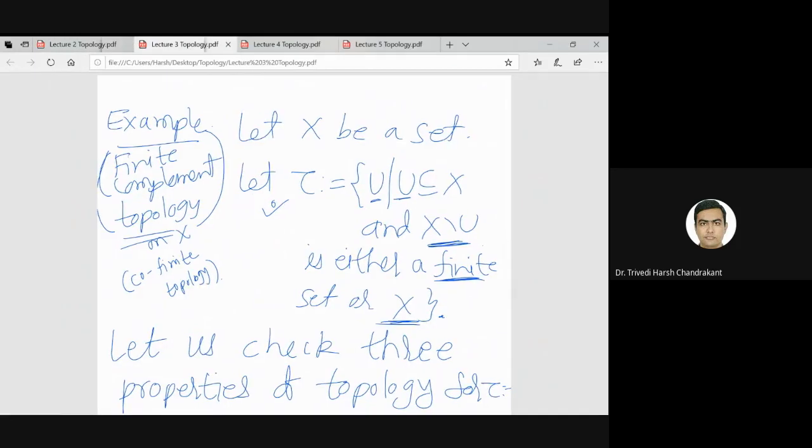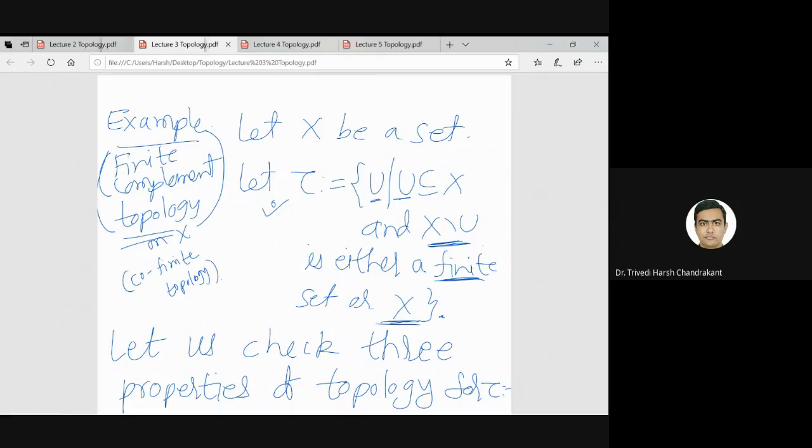Then we have seen one non-trivial example on a set X, which is the cofinite topology. So what is the cofinite topology? X is the given set and tau contains the subsets of X whose complement is a finite set, or the full set X. So the complement can be either a finite set, or the complement is the full set X. We have verified that this makes a topology; all three axioms are verified.